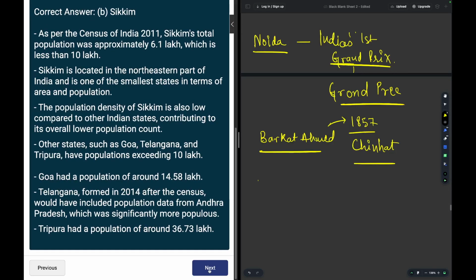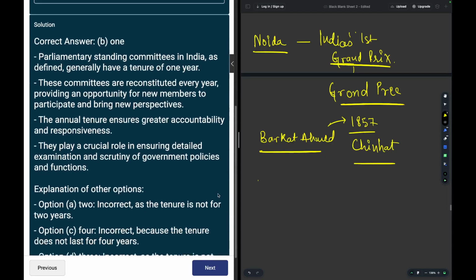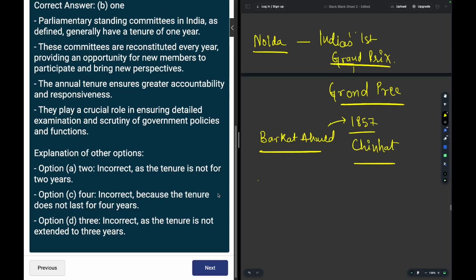Okay, moving on. The parliamentary standing committees have a tenure of these many years. They have a tenure of 1 year. Okay, the standing committees are usually for 1 year, and new members and new perspectives are brought in every year.